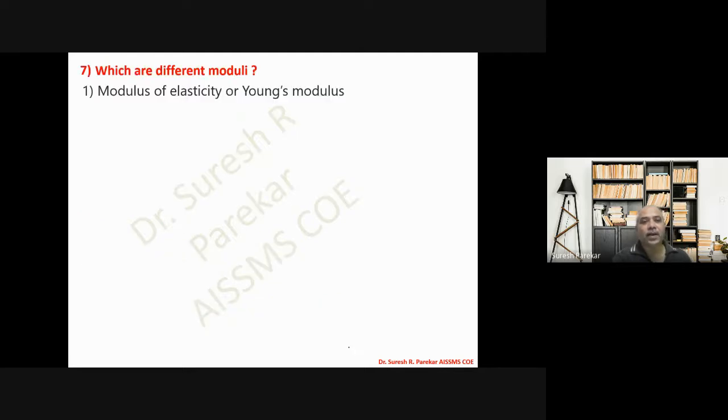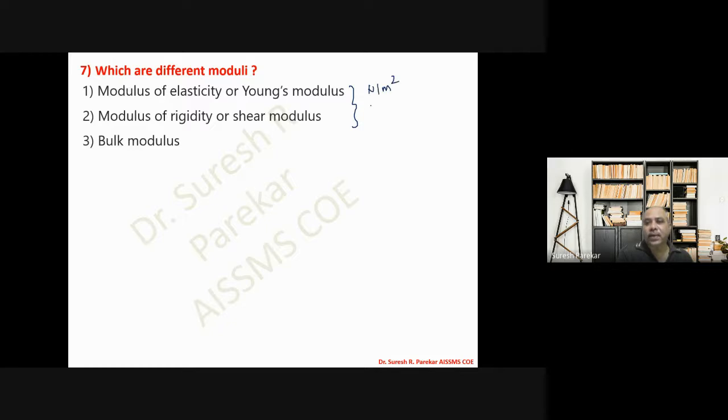Now, which are the different moduli? We have three moduli: modulus of elasticity or Young's modulus, modulus of rigidity or shear modulus, and bulk modulus. And all these have the same unit, that is Newton per meter square. Now keep in mind we have mega Newton per meter square. Mega is 10 raised to 6 Newton, and meter square is 10 raised to 6 millimeter square. So 1 mega Newton per mm square we are going to say as 1 Newton per mm square. This is also known as mega Pascal, because 1 Newton per meter square is known as Pascal.